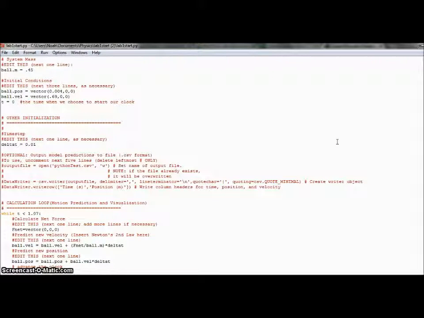I then used the starting point, average velocity, and time elapsed, which I got from Tracker, to put into my VPython code. When I run this code, it gives me my predicted velocity over time. There is no force in my code, so the velocity is constant.